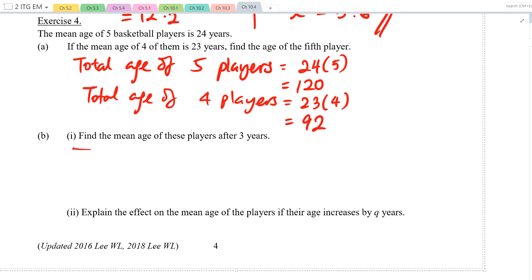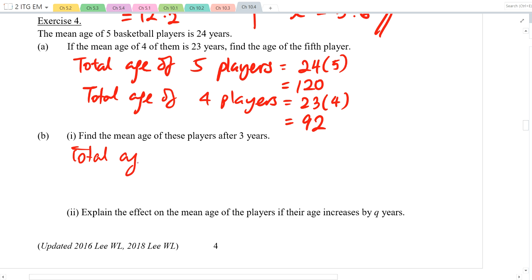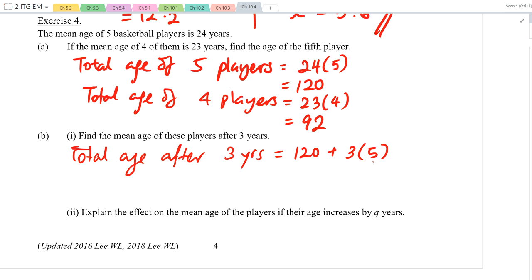Should we find the total age after 3 years? That means you are taking 120 plus 3 times 5, right? And then after that, you're going to divide this by 5 people again? There's a shorter way. Learn the short way. This works, okay?